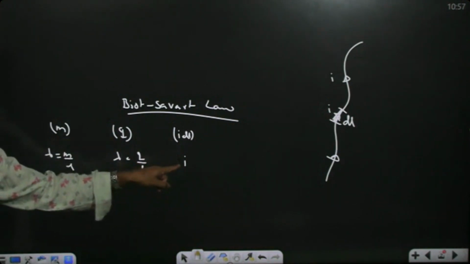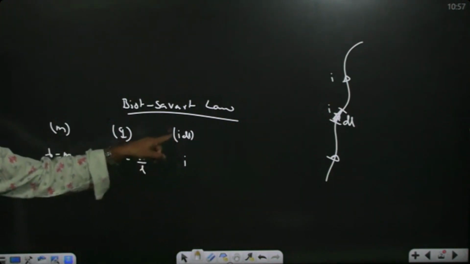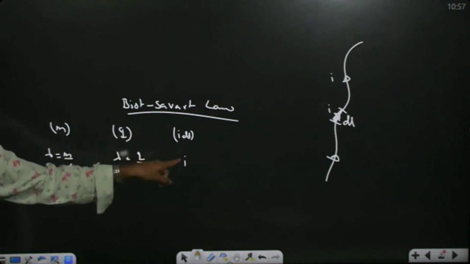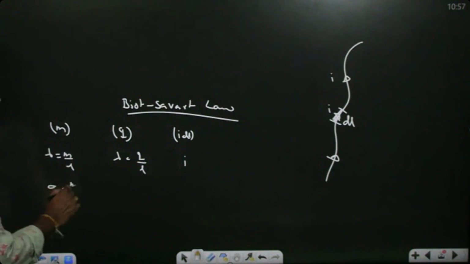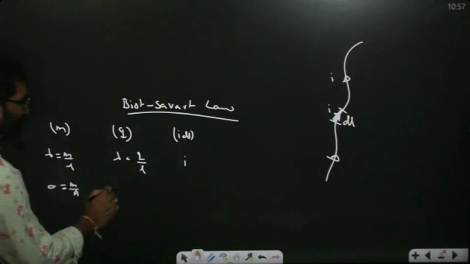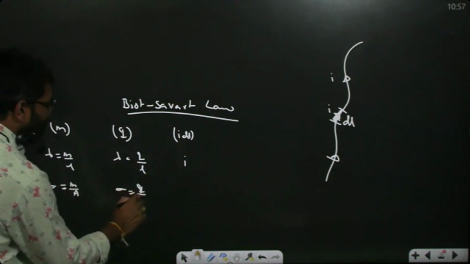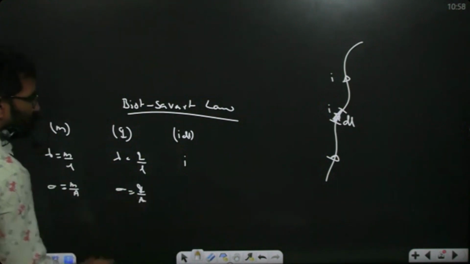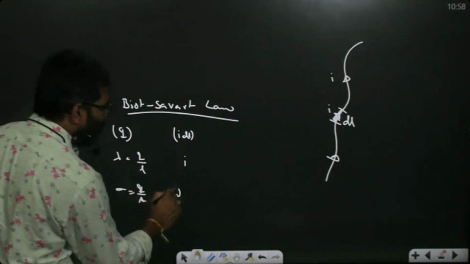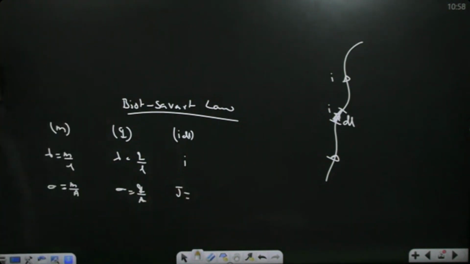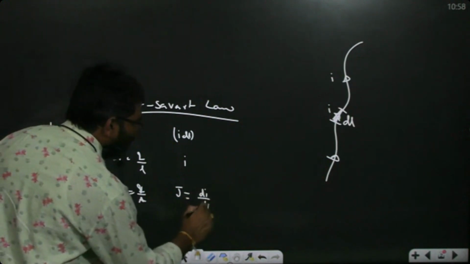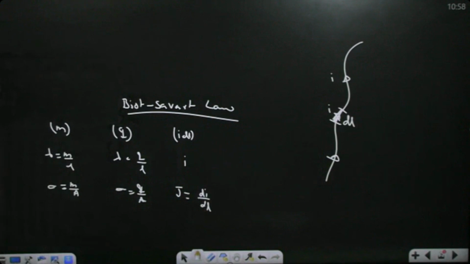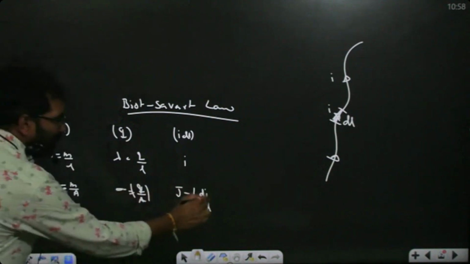This is what a linear current carrying element per unit length is: I. So sigma is defined as what? Mass per unit area. Sigma is charge per unit area. Now here sigma is called what? Simply we can say J, the current density, we can use. This is I by dl, di by dl.